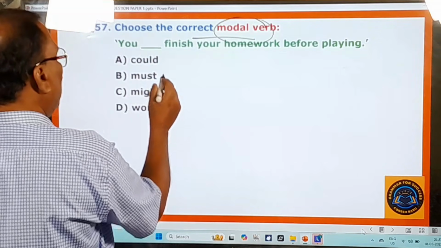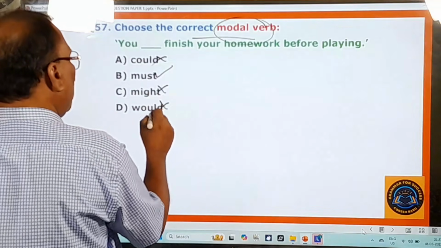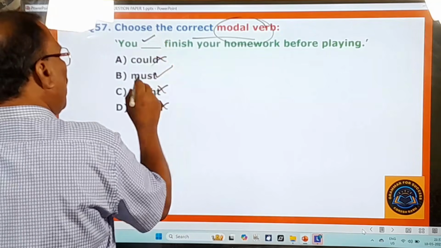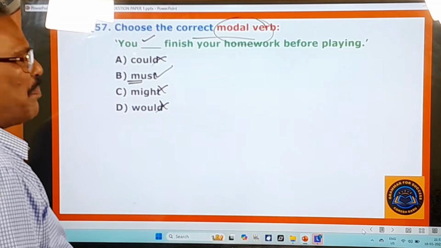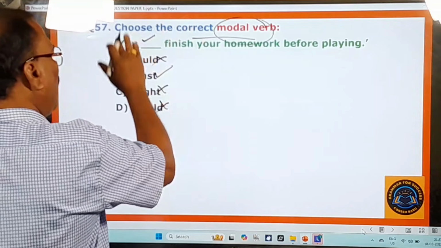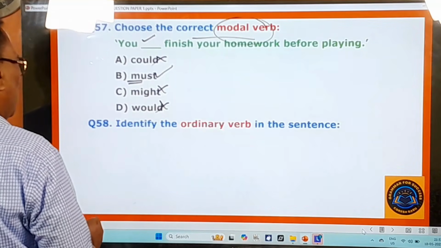What should be there? You could finish. No, you must finish. And you might know, you would. So could, might, would are not accepted here. Only must is accepted here. So here you must finish your homework before playing. So that's a condition. So it's a must. It's compulsory on your part to finish off your homework, right? And you go to the next question.